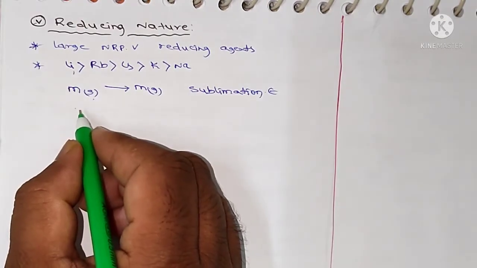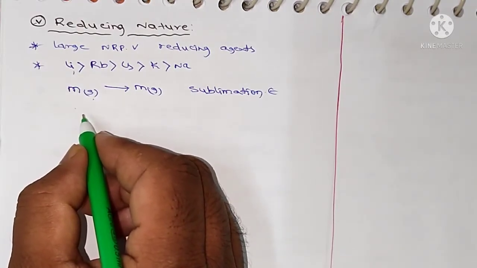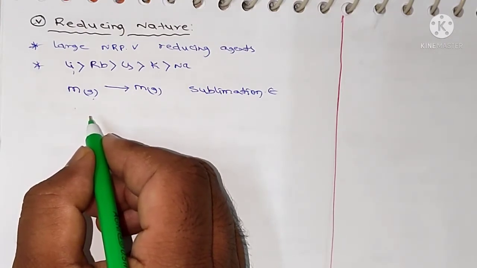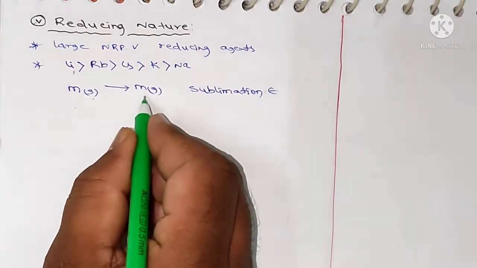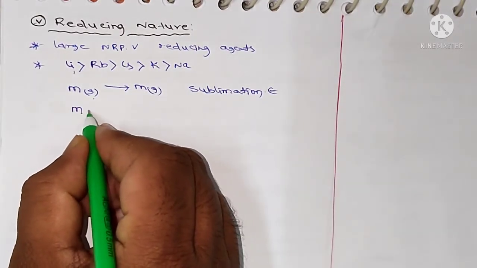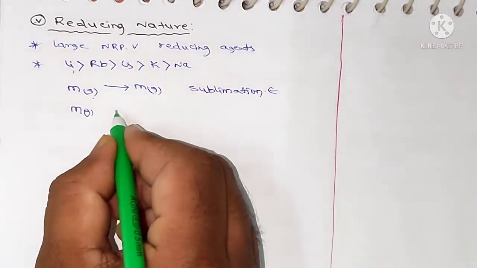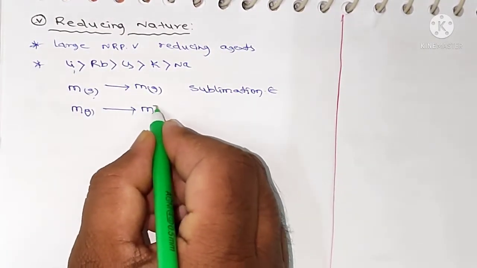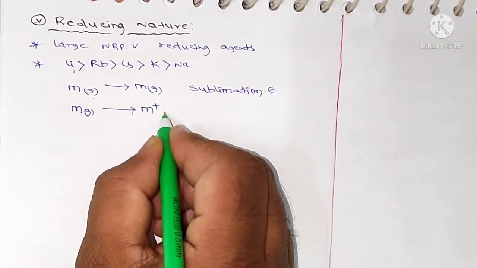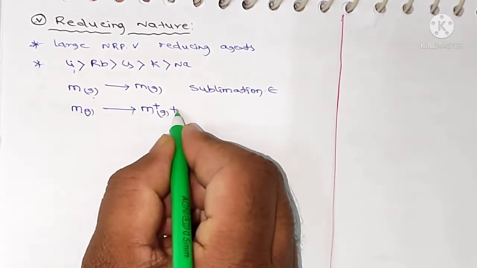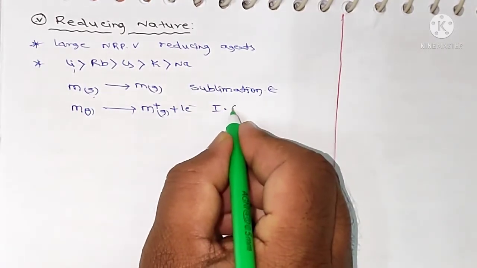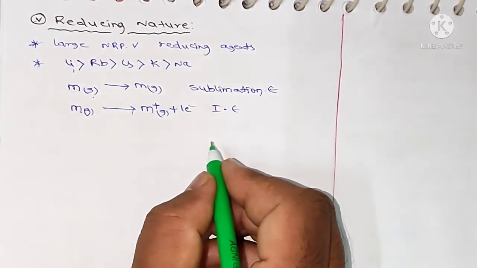And ionization enthalpy means the energy required to remove one electron from the outermost orbital. Here the gas metal loses one electron, then it will form cation plus one electron. So this is the ionization enthalpy.